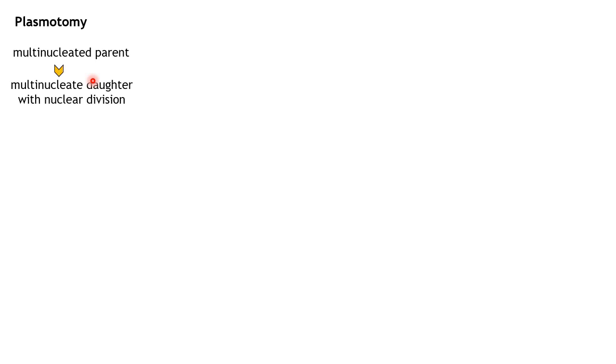In our previous slide, we saw what strobilation is. Now let's see what plasmotomy and sporulation are. What happens in plasmotomy? Many giant amoebas contain many nuclei inside them. This multinucleated parent again produces a multinucleated daughter, and this multinucleated daughter then does nuclear division to maintain the proper number of nuclei. Let me give you a picture.